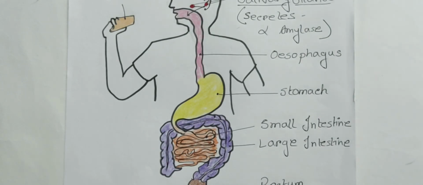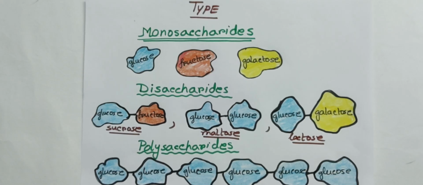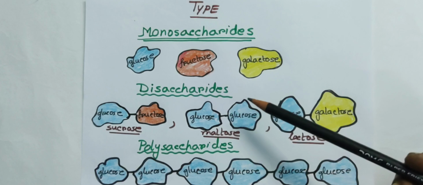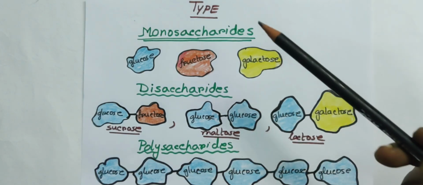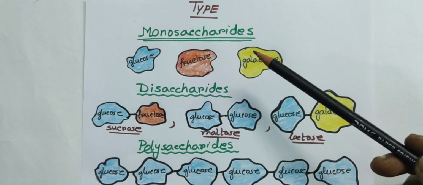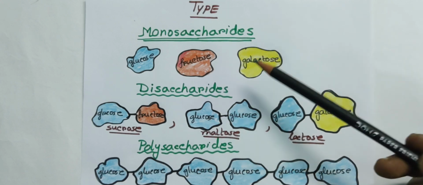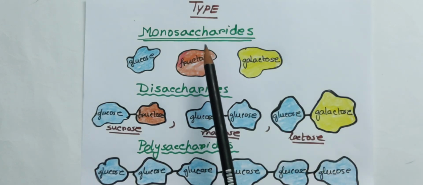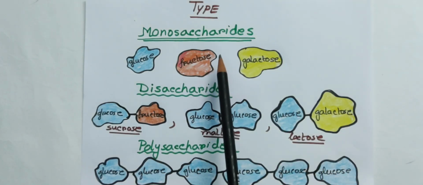Now let's start the digestion. Generally we take carbohydrates in the form of starch, but there are different types of carbohydrates. Overall we divide carbohydrates into three parts: monosaccharides, disaccharides and polysaccharides. Monosaccharides are the unit carbohydrates. We cannot divide these monosaccharides into a simpler form, so they are the unit of the carbohydrate.